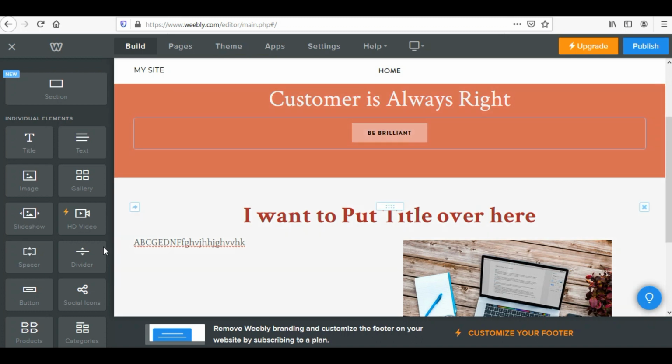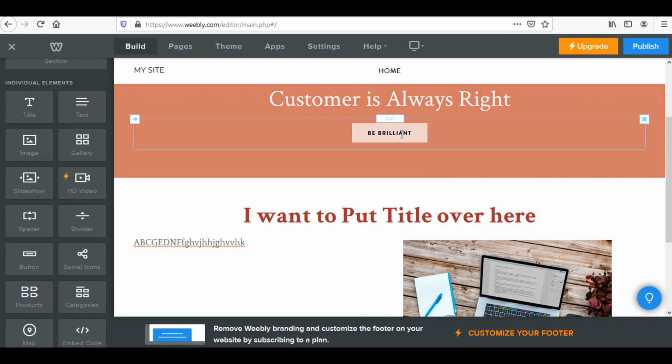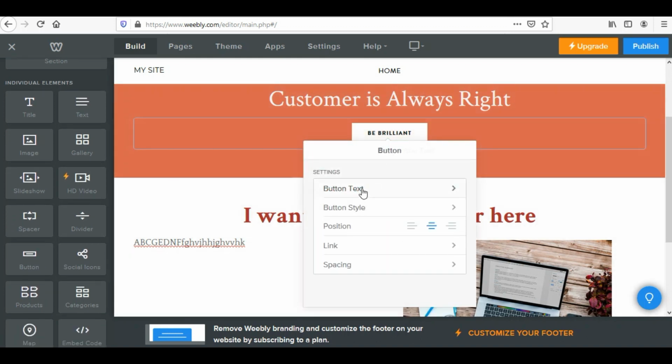And here is a button. This is an example of a button, like a button over here. If I click over it, I can change the button text, like I can name it as click me or my product menu, whatsoever you want to call it as. And I can select a position also. I want it in the center, left or right.